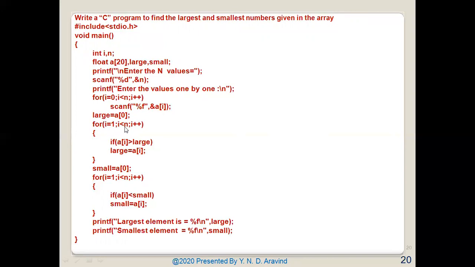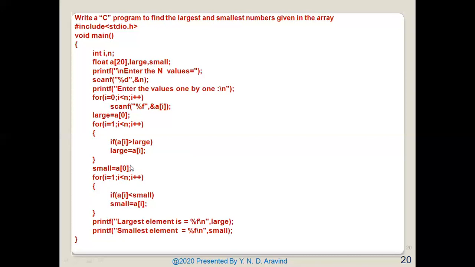For i equal to 1, i less than n, i plus plus. If A of i is greater than large, that is, whatever initial large value I have taken, if my second element is greater than large, then I will enter the loop and change it. Otherwise I will repeat this loop process until the largest element is stored. In a similar fashion, I have used small equal to A of 0.